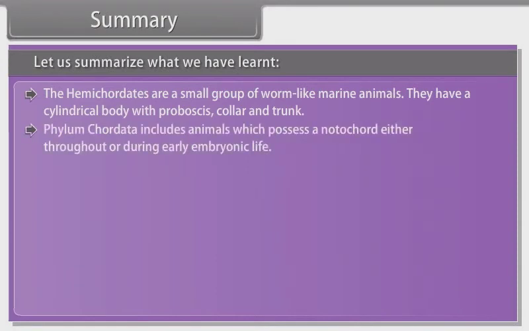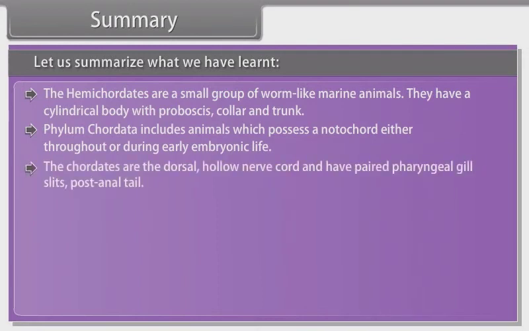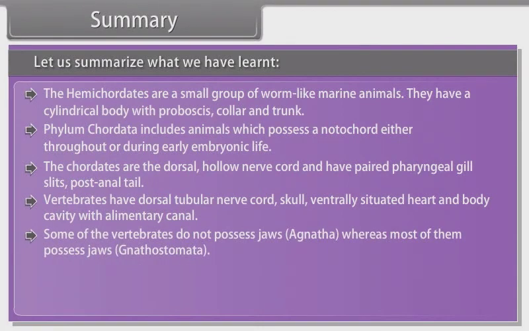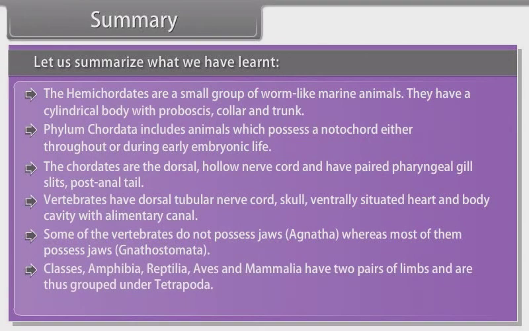Phylum Chordata includes animals which possess a notochord, either throughout or during early embryonic life. The chordates have a dorsal hollow nerve cord, paired pharyngeal gill slits, and post-anal tail. Vertebrates have dorsal tubular nerve cord, skull, ventrally situated heart, and body cavity with alimentary canal. Some of the vertebrates do not possess jaw, Agnatha, whereas most of them possess jaw, Gnathostomata. Classes Amphibia, Reptilia, Aves, and Mammalia have two pairs of limbs and are thus grouped under Tetrapoda.